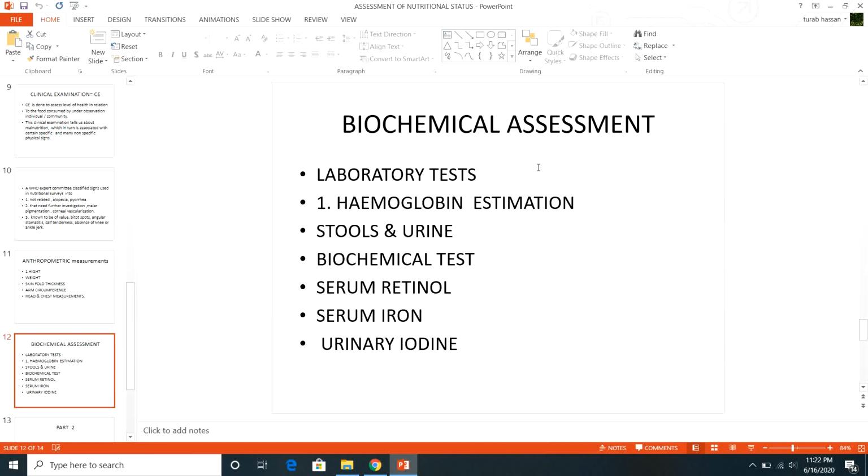Then of course these are not the diseases, these are due to certain diseases. Then you can of course confirm your diagnosis, assessment will be done, and then you will finally label the person. So this finishes your biochemical assessment.